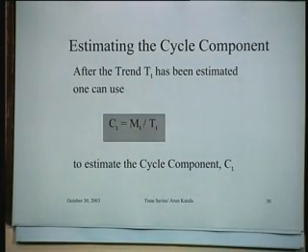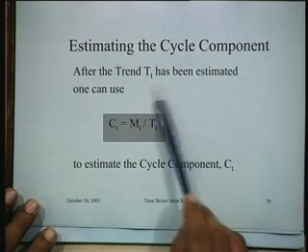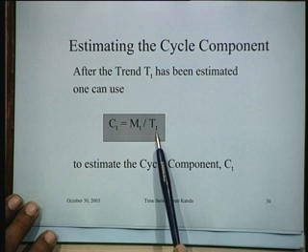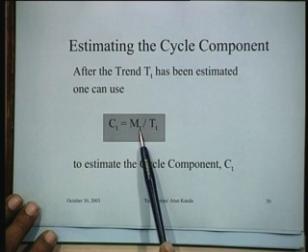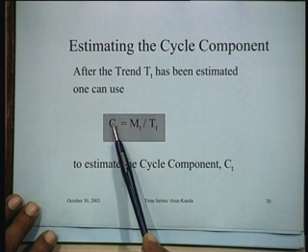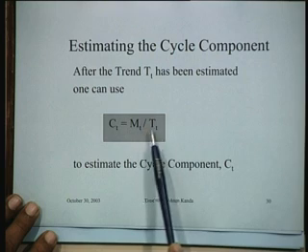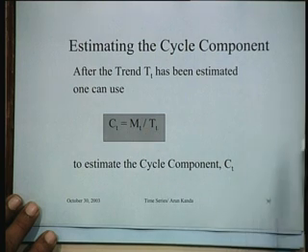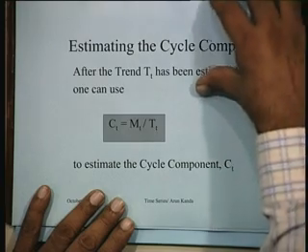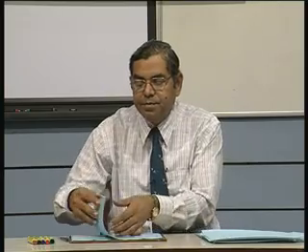Then how do you determine the cycle component? After the trend TT has been estimated, one can use CT is equal to MT by TT. This is the moving average. The moving average was the product of the trend and the cyclic component, and therefore to determine the cyclic component you can simply divide the moving average by the trend, and this will give you the cyclic component. This is the idea. And what remains now, we have talked about the three elements, the major elements here.